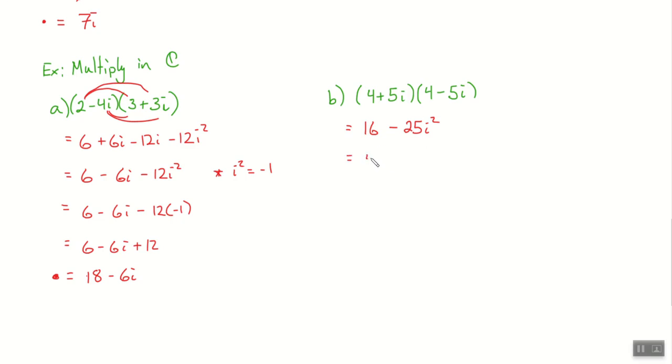Negative 1. So do you guys agree that if I wanted to, I could, and you might not see the reason behind it right now, but this is 4 squared plus, well, this would be plus 25 when I do it, right? Do you guys agree that's just plus 5 squared? And when you cleaned everything up in the end, did you get 16 plus 25? It equals 41. Foiling is fine.